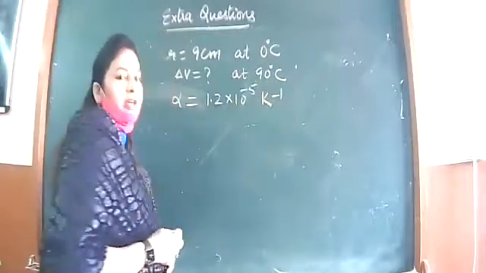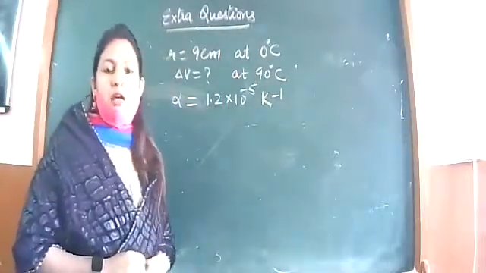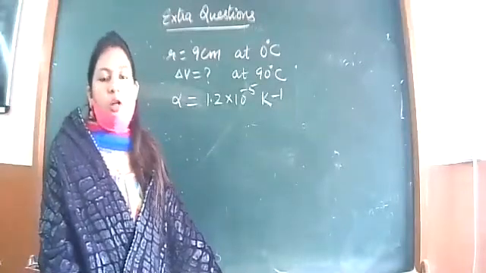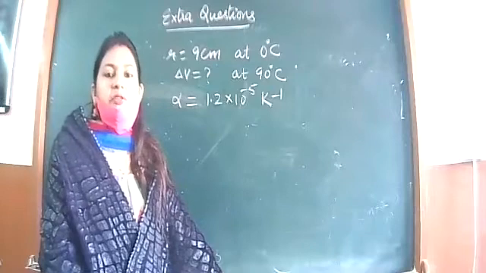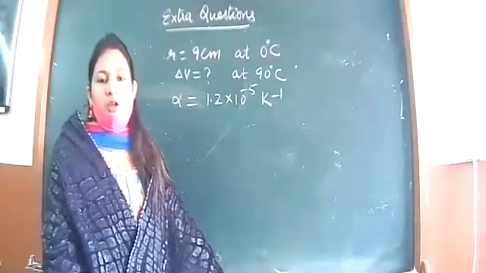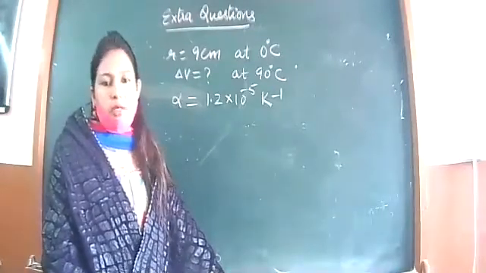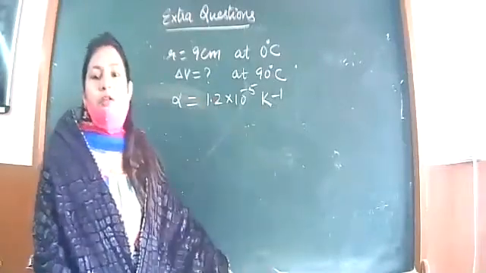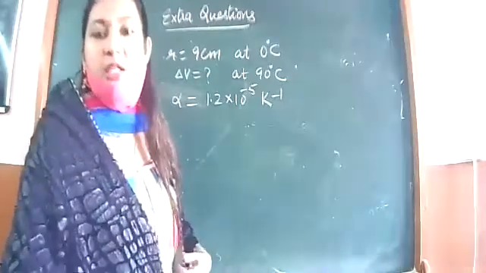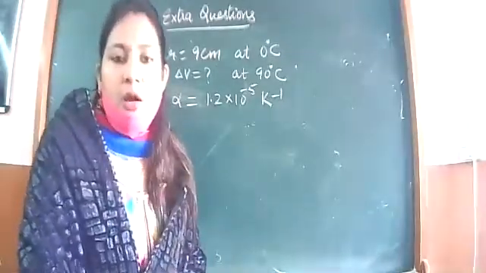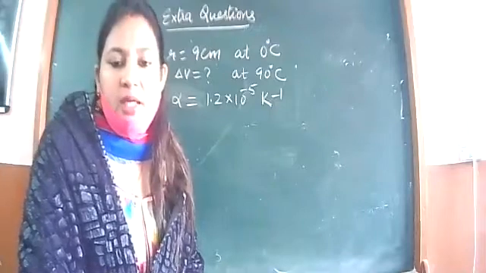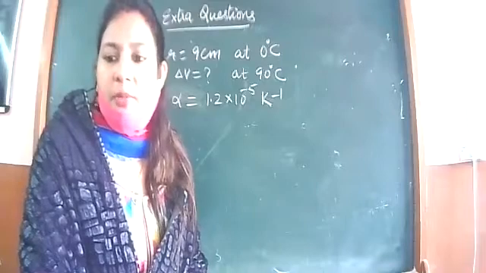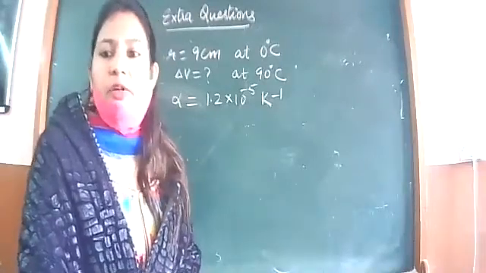Alpha is given. So this is very surprising that they are asking change in volume of the ball, but alpha is given to us, not gamma. Gamma is not given, which is the coefficient of cubical expansion, which is the coefficient of volumic expansion. That is not given to us. To my surprise, this is alpha given. So any idea how can we deal with this change in volume in this case? What you will do with alpha? Yes, students, any idea? This is a question based on common sense only. Who will tell me? Raise hand.